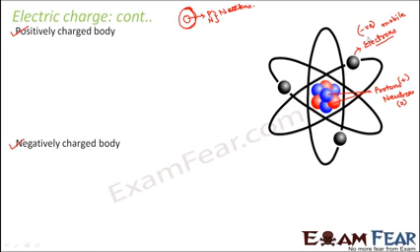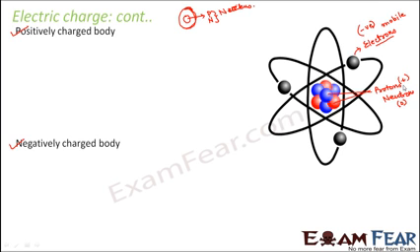Now it is very important to understand this, because on the basis of this only we will be able to understand the entire concept of electric charge. Now, when do we say that a body is positively charged? Under a normal situation, when a body is neutral, the net charge on the body is zero. That means the body is neutral. When will the net charge be zero? When that particular object has an equal number of protons and electrons.